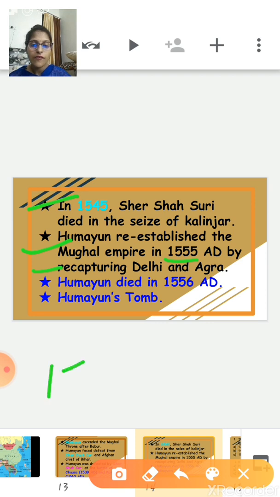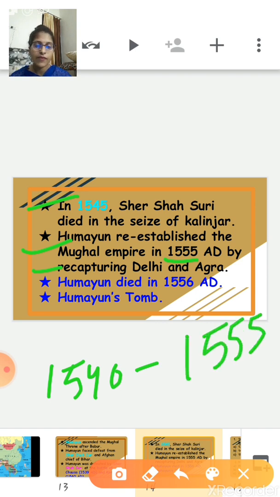From 1540 till 1555, who ruled over India? The Suri rulers. That means Sher Shah Suri ruled over India. Clear? So Humayun re-established Mughal rule in India in 1555 AD by recapturing Delhi and Agra.